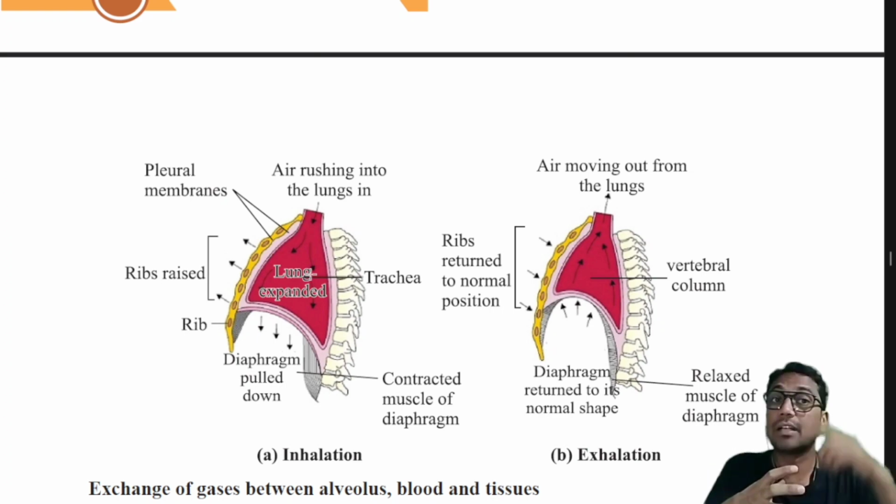pressure ಜಾಸ್ತಿ ಆಕೈತಿ compared to the atmospheric pressure. So as a result, air rushes out of the respiratory system. So this is how inhaling and exhaling takes place.